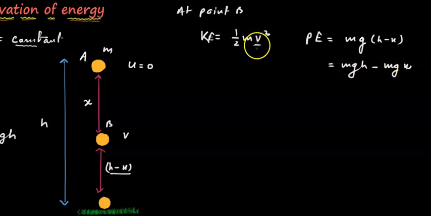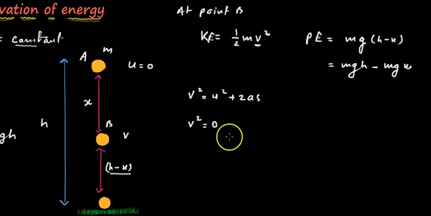Now we can convert this velocity value. We know the linear equation of motion, that is v square equals u square plus 2as. Now v square is the velocity at this point. The initial velocity, we know, is 0, so we write 0.